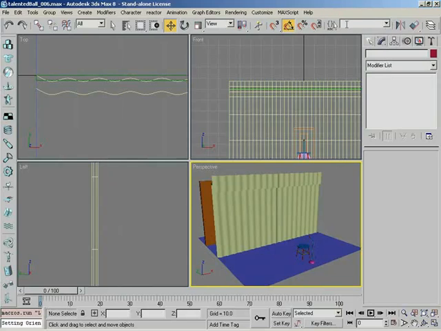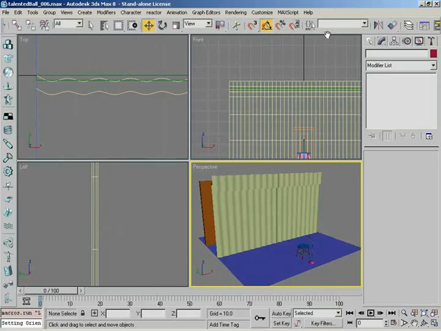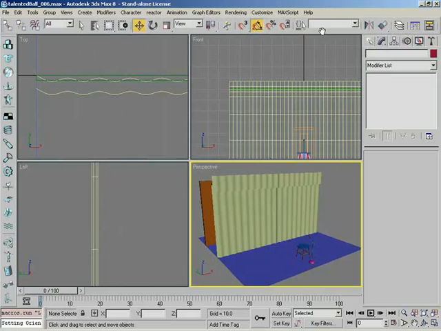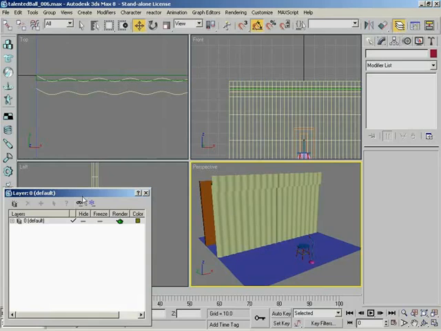Let's do that. So first thing I'm going to do is show the layer manager. You can do it with this tool right up here, this button. Okay. Layer manager. Boom. There is the layer manager. Now, just a real quick walk around this very small interface, what do we have? We've got a toolbar across the top with a few functions, and then we have the massive window that's going to show us a list of all of our layers, right?